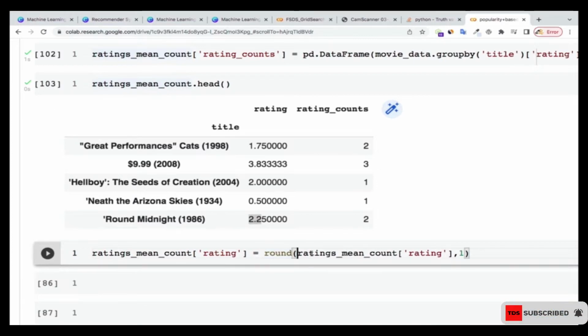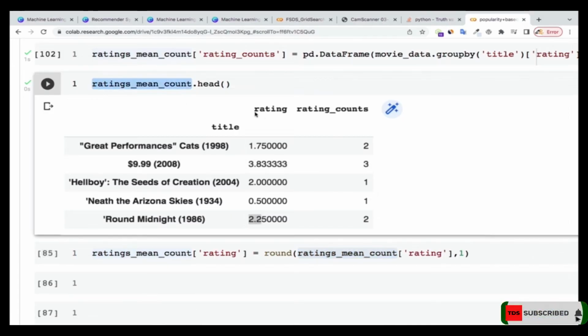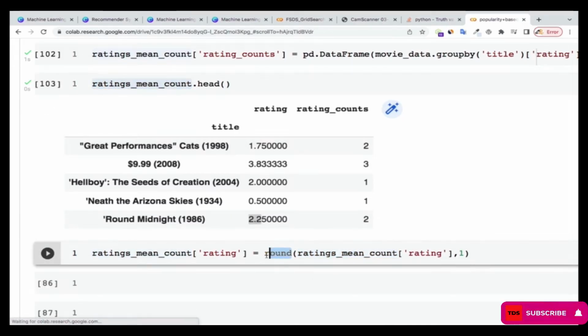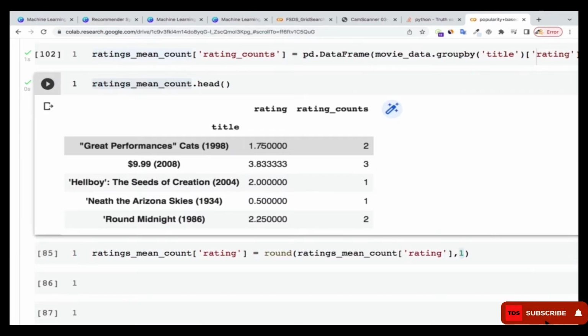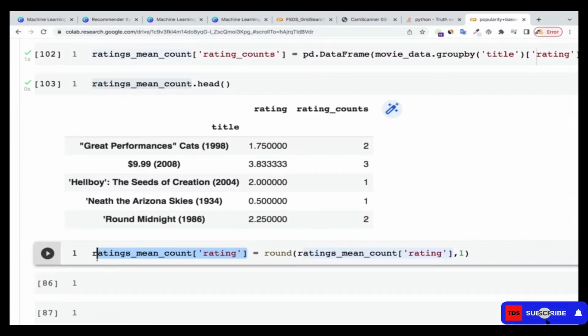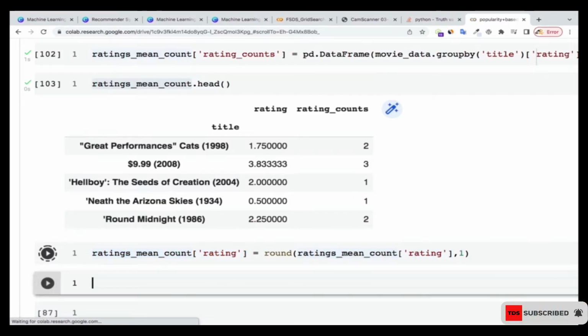So in my ratings_mean_count, which is this table I have over here, I'm just going to select the rating, and I'm adding the round function over there, rounding it to 1 decimal place. So after the decimal point, I'm supposed to just see one digit over there. And that is going to be our new rating. So let's run this one and see.